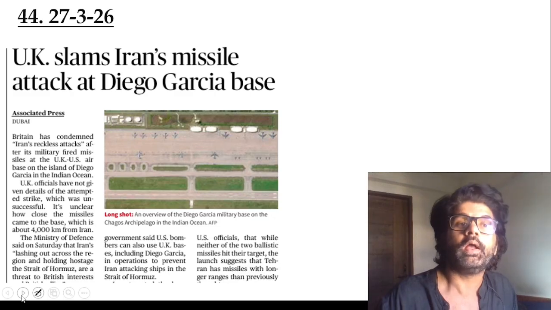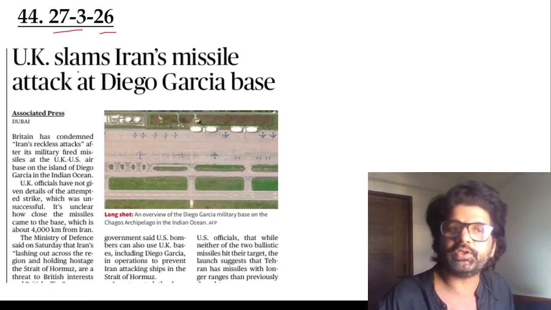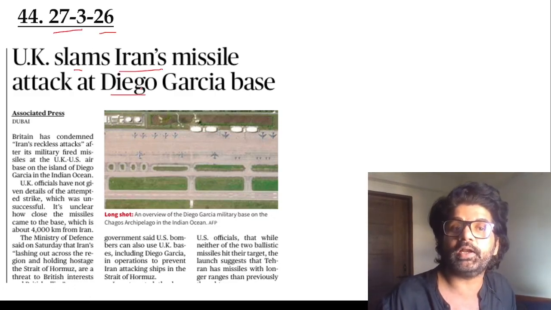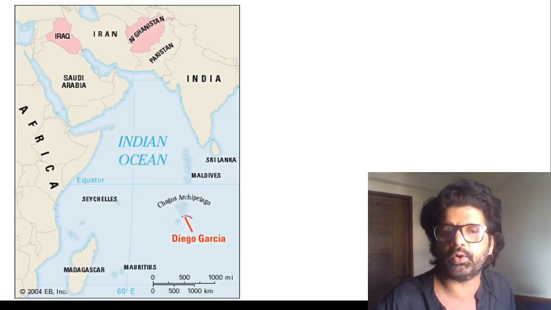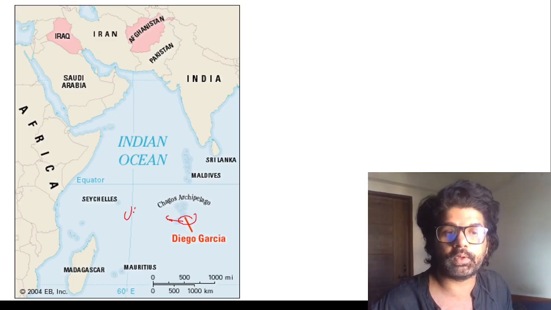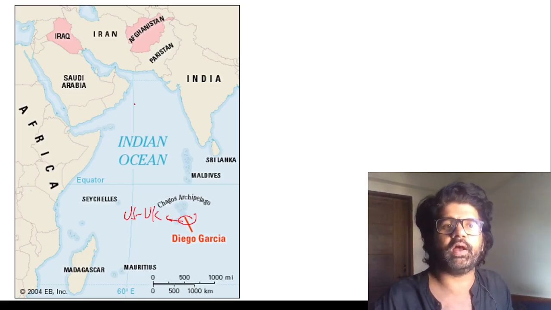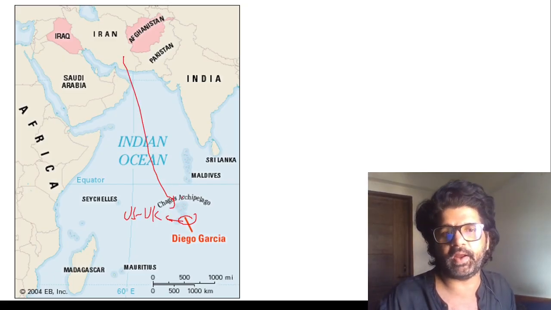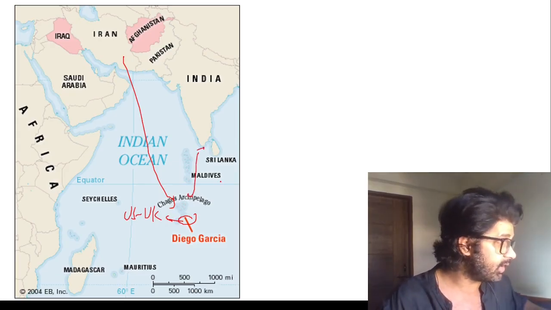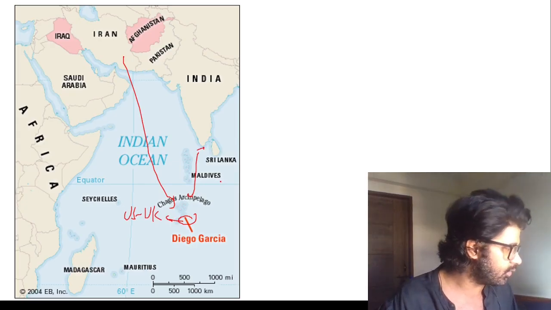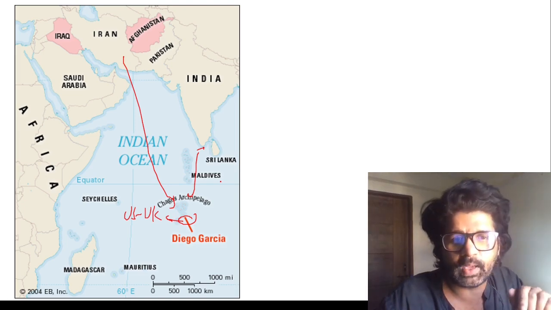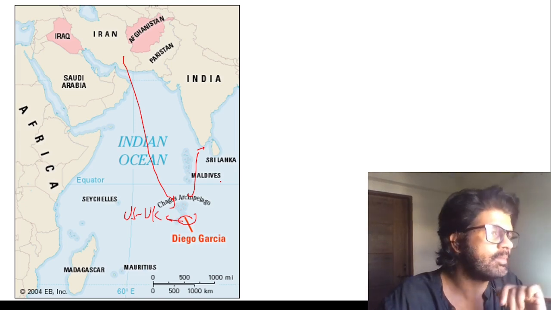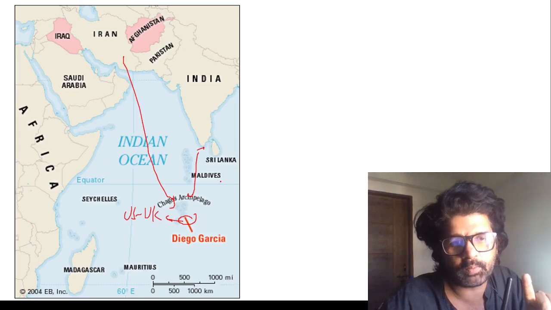44th article, 27th March 2026: UK slams Iran's missile attack at Diego Garcia base. Diego Garcia is part of the Chagos archipelago. You can see here Diego Garcia, and here the US UK combined bases. From Iran, around 4,000 kilometers, they fired it. From South India, it is around 1,800 kilometers away. But the war has come to the Indian Ocean, and this should worry us. Although Modi sir is Vishwaguru, but God knows what is happening. Why is nobody listening to Vishwaguru? Guys, let's not say anything bad about Modi, or I will kill you all.